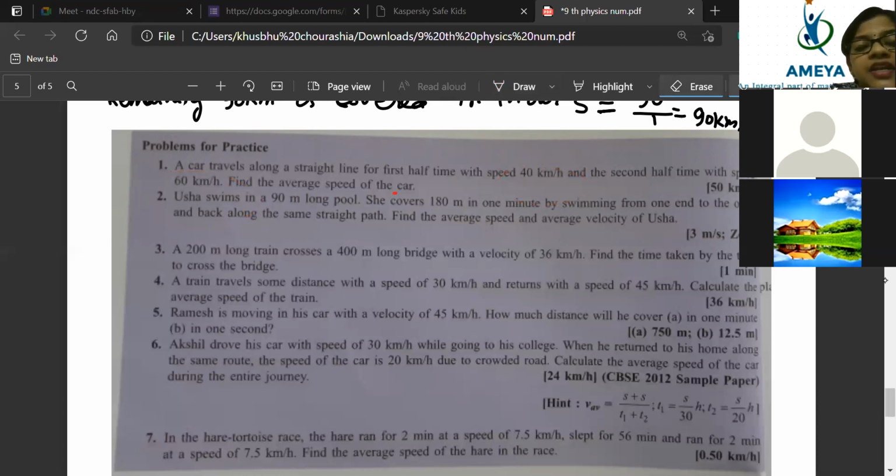Usha swims in a 90-meter long pool. She covers 180 meter in 1 minute by swimming from one end to the other and back along the same straight line. Find the average speed and average velocity of Usha. What will be the average speed, beta?